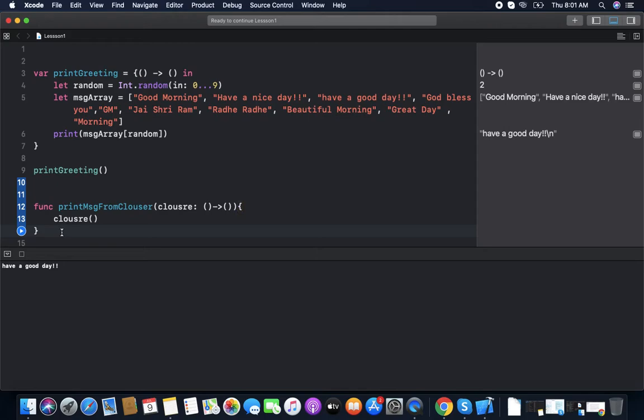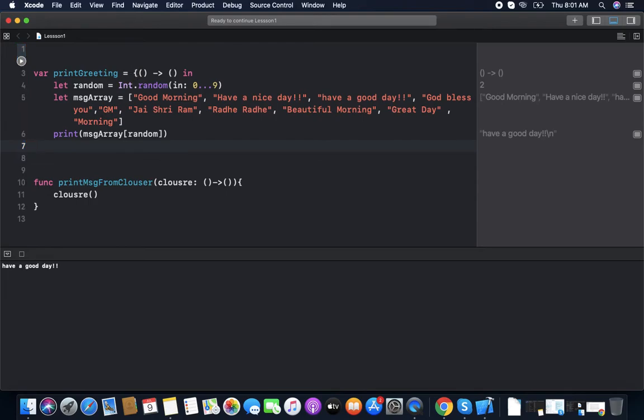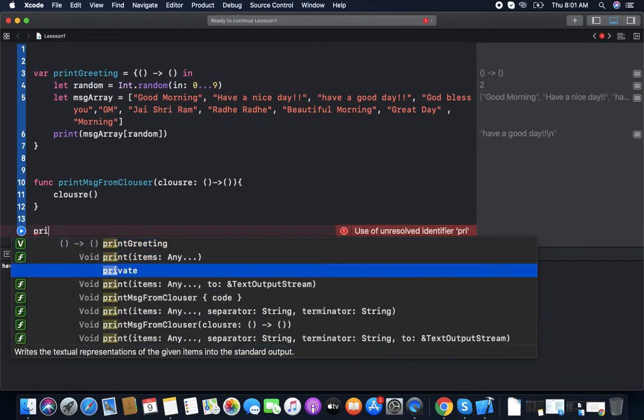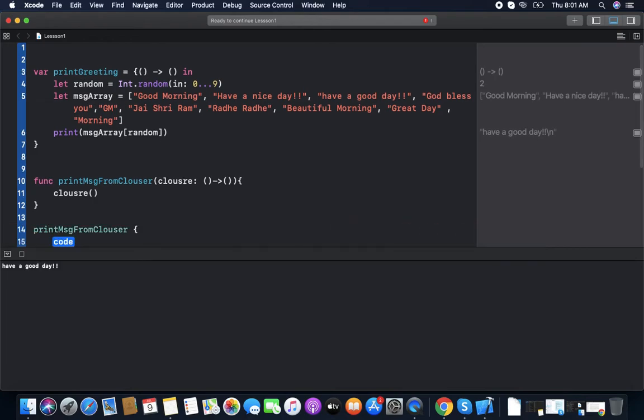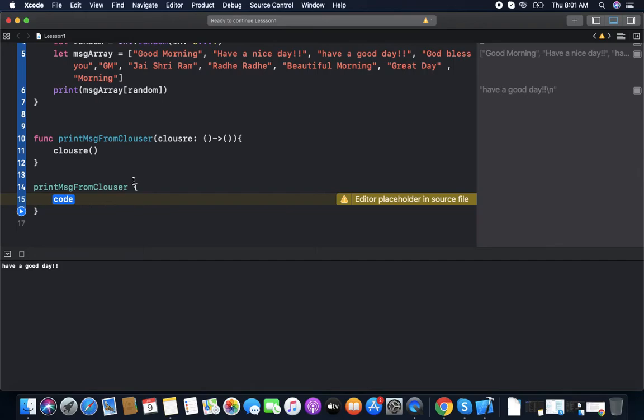So now we call this function, print message closure. You can write your closure here, or you can pass it here.